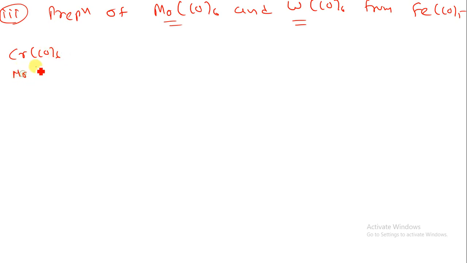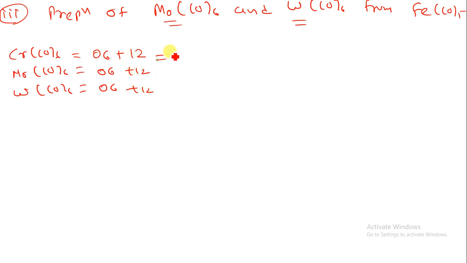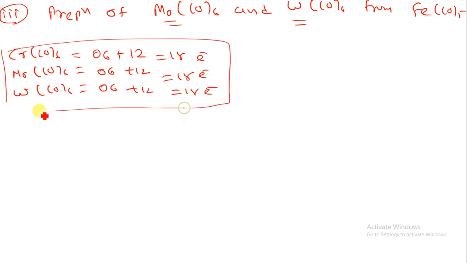CrCO6 as well as MoCO6 as well as WCO6, these all are having 6 electrons in the outermost orbital. So with 6 carbonyl ligands, we can put 12 electrons. By that way we can have 18 electrons. So these three are following the 18 electron rule. This is the side thing that you have to remember for a 1 marker question. Now in this question I have to prepare MoCO6 as well as WCO6 by using FeCO5.